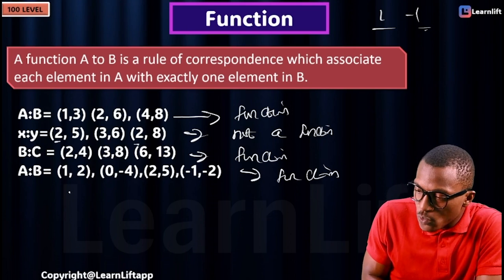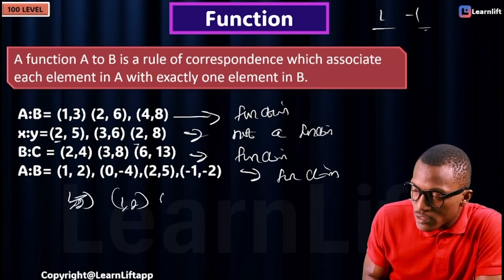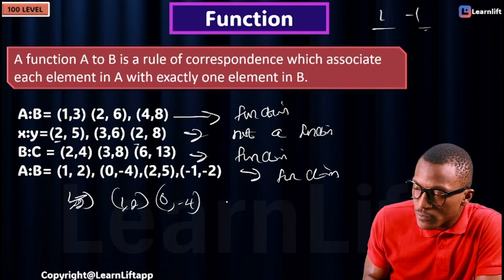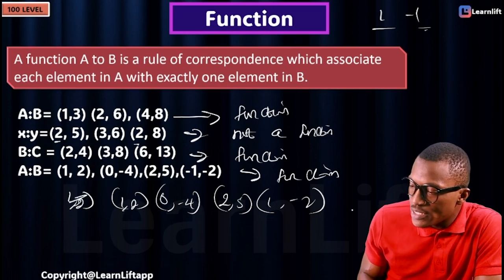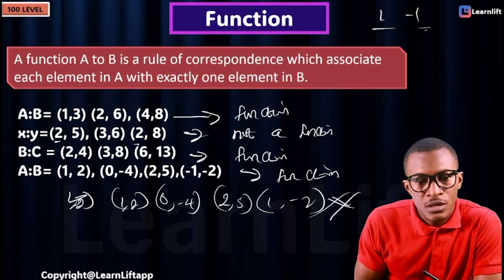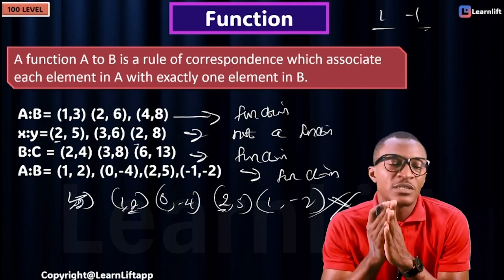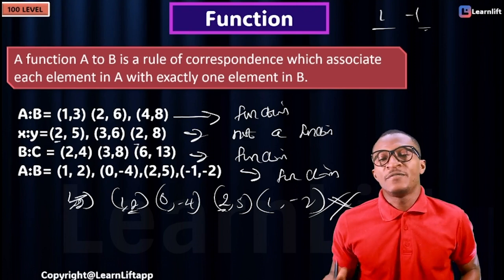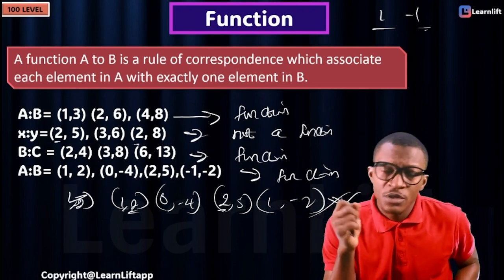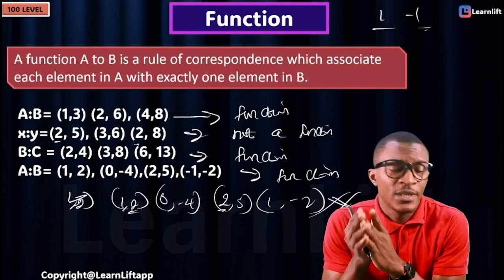I wish it was 1, 2. Let me write it that way. 1, 2. 0, minus 4. 2, 5. 1, minus 2. I wish 1 was here, I would have cancelled it. You say I'm not checking whether there is 2 here and 2 here. No, what we are concerned with is the domains. That is the definition of a function. What's a function, everybody? A function from A to B is a rule of correspondence which associates each element in A with exactly one element in B.